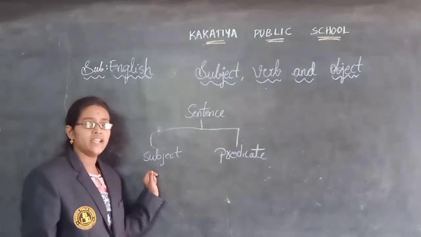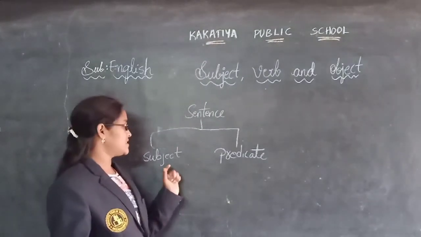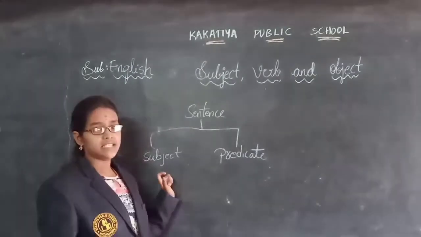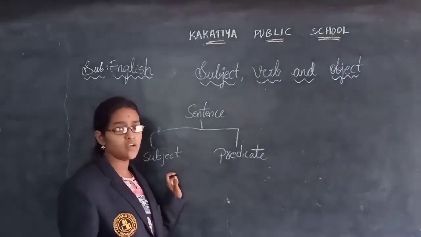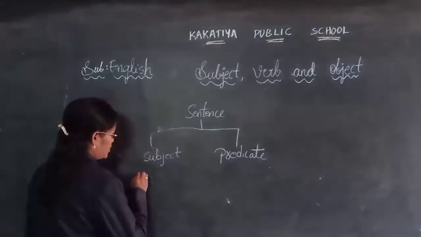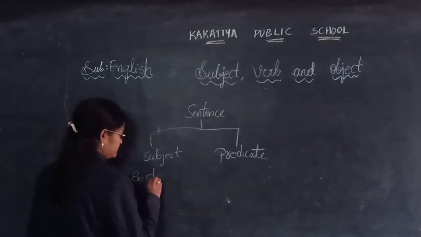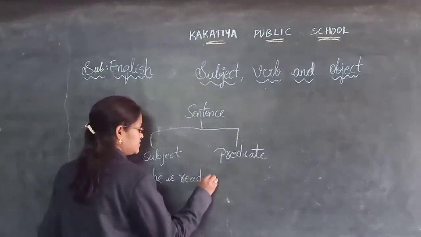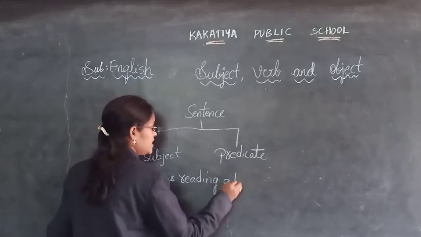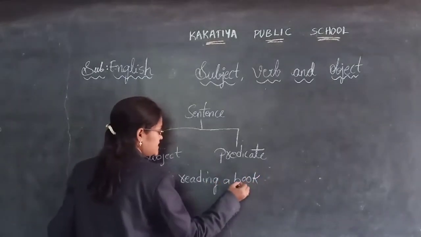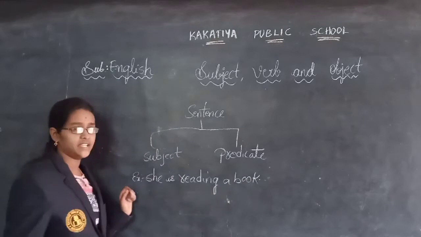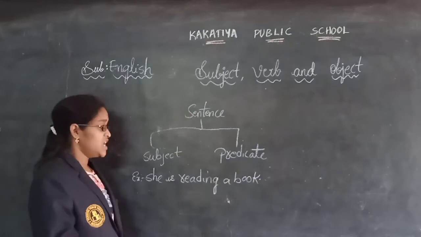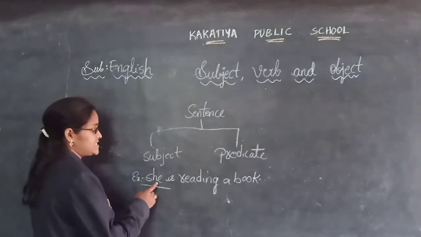What is the subject, children? The part of the sentence which tells us about someone or something, that is called the subject. We will see an example, children. She is reading a book. In this sentence, identify the subject. Which is the subject in this sentence? She is the subject.